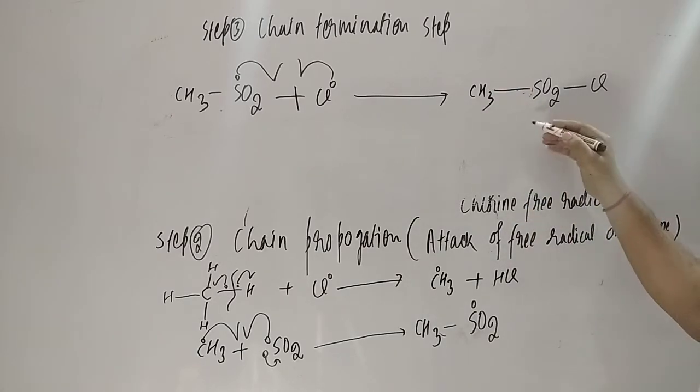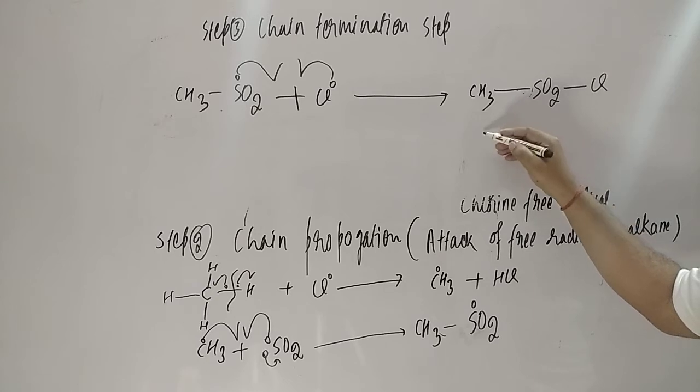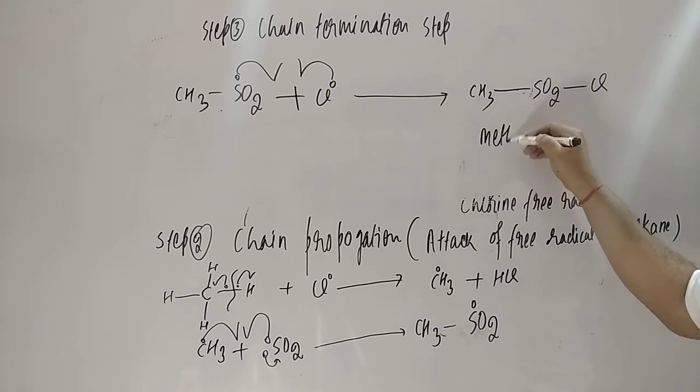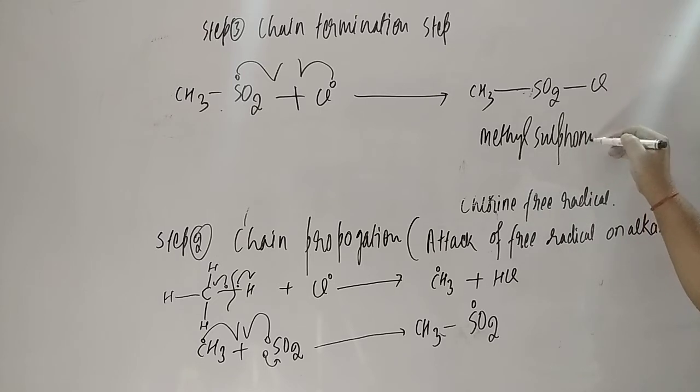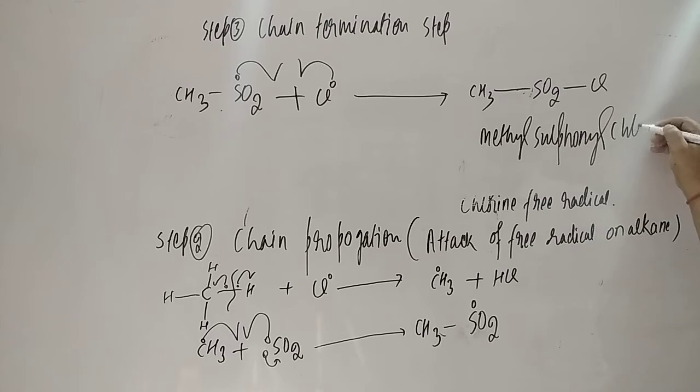So what is the name, student? This name is methyl sulfonyl chloride. This is what is known as methyl sulfonyl chloride. So this is all about the reaction mechanism, student.